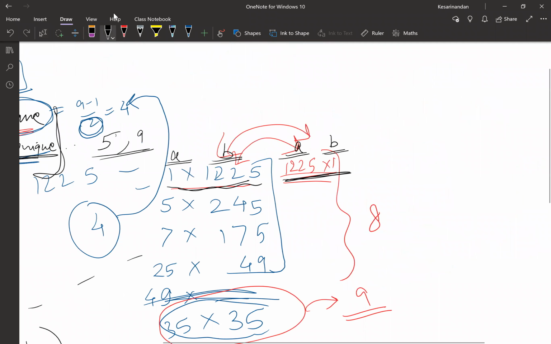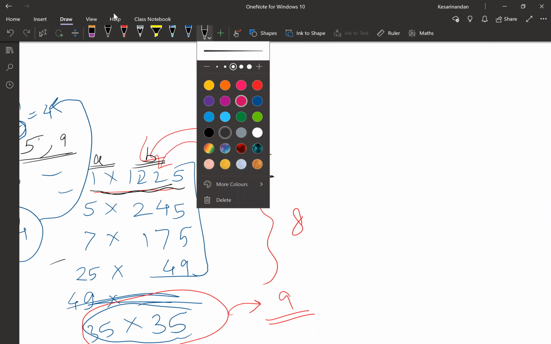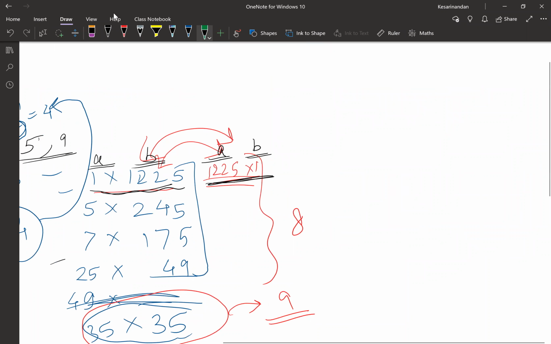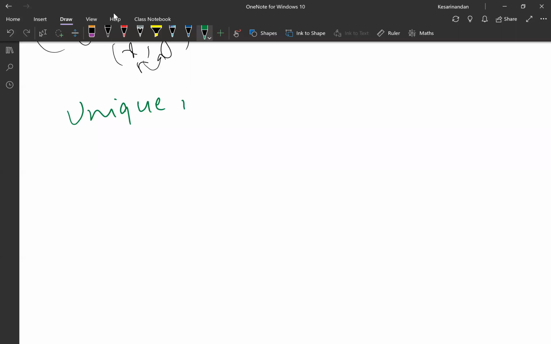See, let me take one second, guys. Let me clear your doubt. Unique numbers and unique pairs.